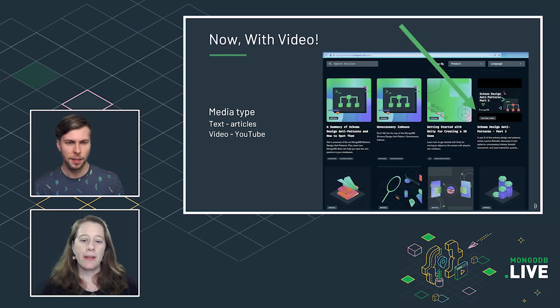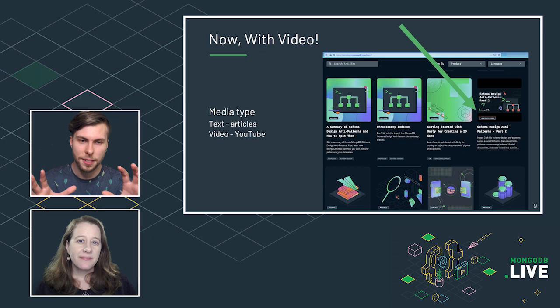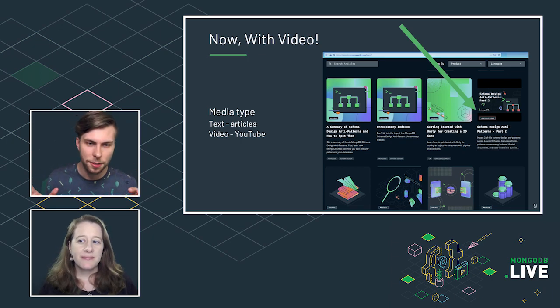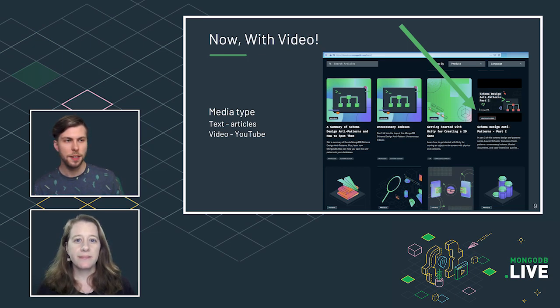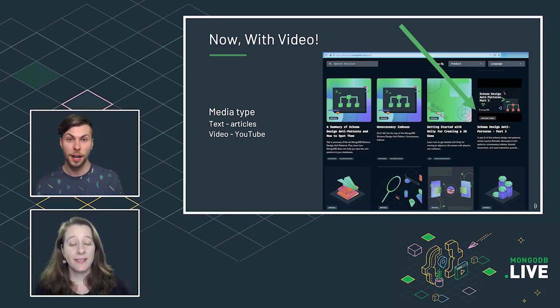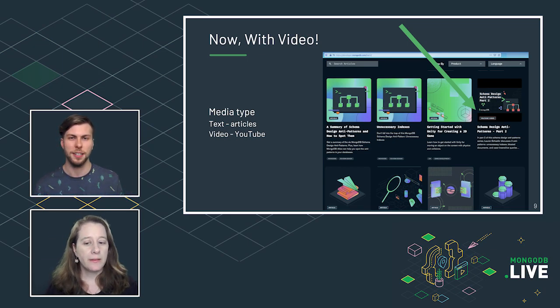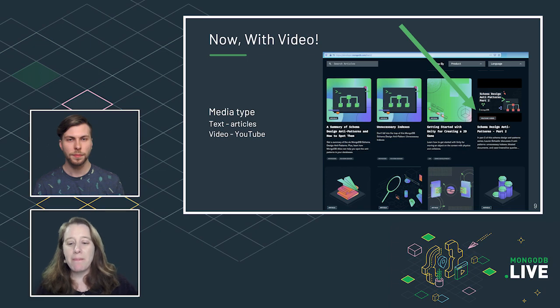Fantastic. So here you can see the Dev Hub and what those videos look like now. So if you look closely, you see that YouTube video right there, Shiri. Wow, there it is right there, a little YouTube video next to our articles. But one thing I was thinking about is we have YouTube content, but our developer advocates also like to use Twitch. So they'll stream on Twitch and they have archives from Twitch. We should really feature that content on the Dev Hub as well. So I'm assuming we can just use that API in the same way. Yeah, wouldn't that be amazing?